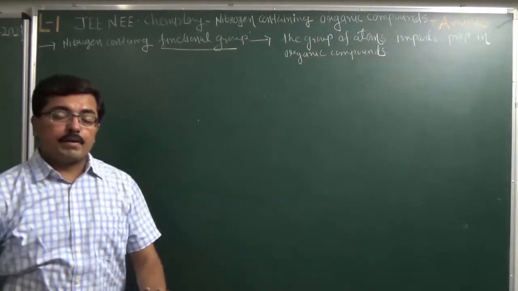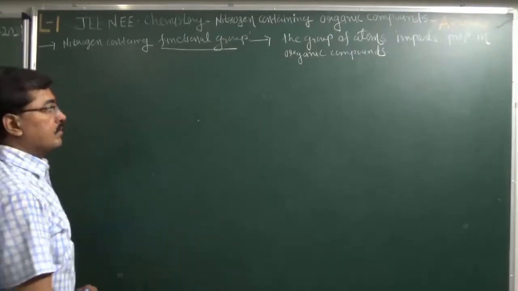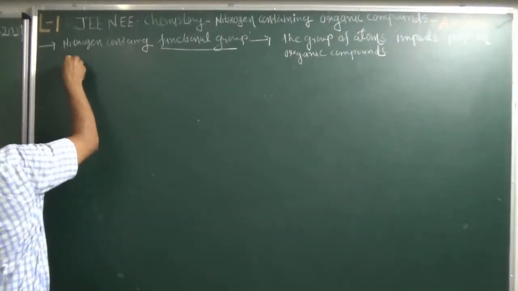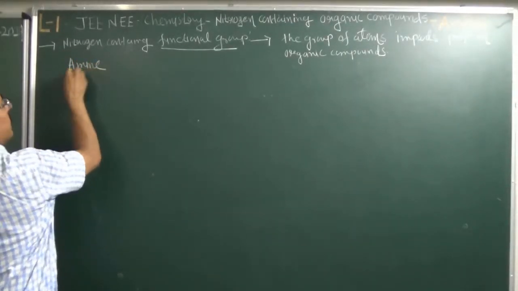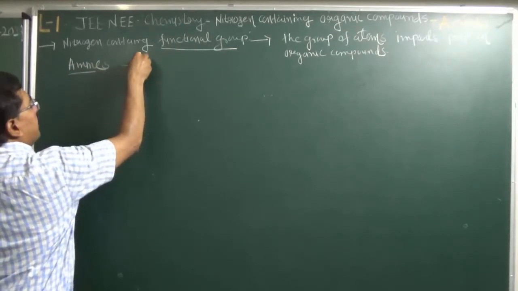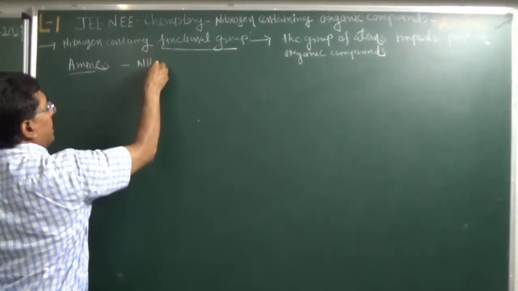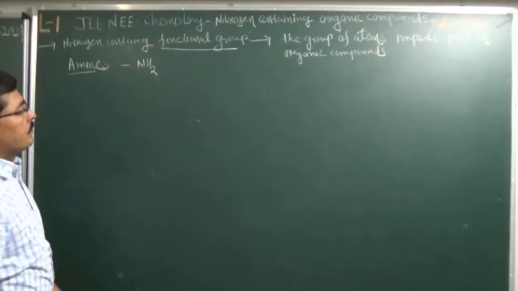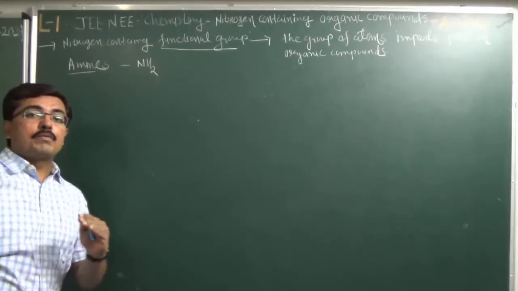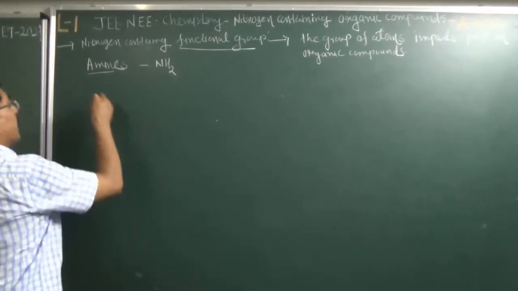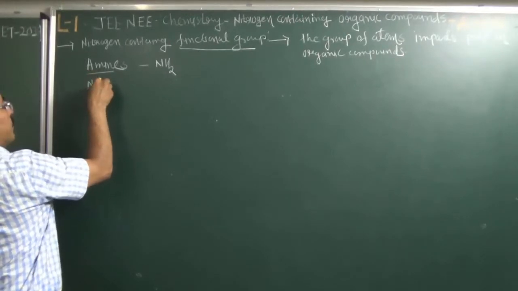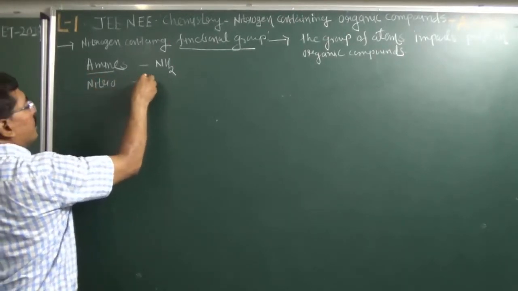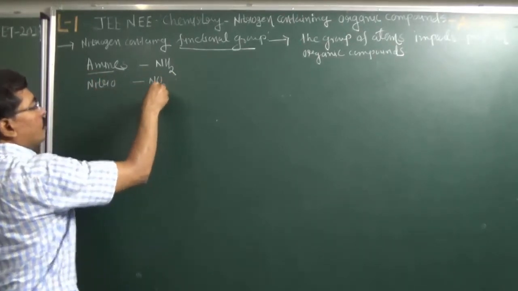Now there are 5 different types of nitrogen containing functional groups. First we can take amines. Now when we take amines, if it is primary amine, then it is the formula NH2. For nomenclature of this amine compound, we are using suffix amine. Then after, another nitrogen containing functional group is nitro. Symbol of nitro is NO2.